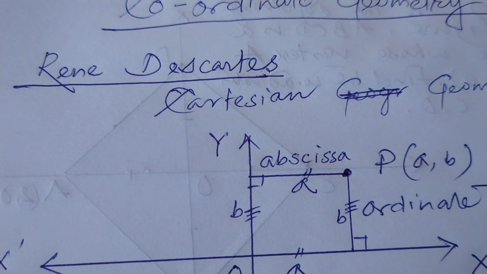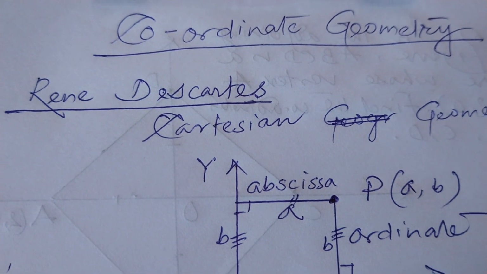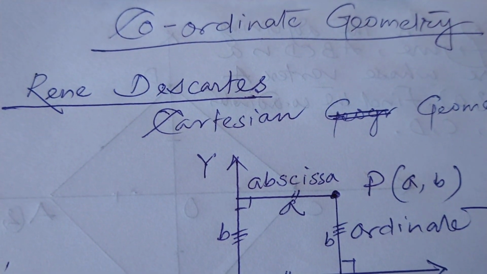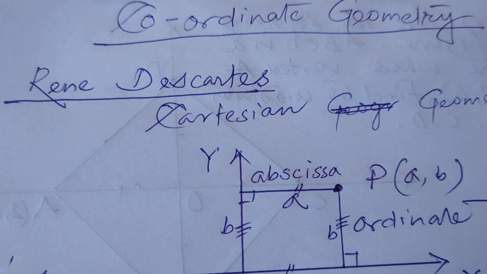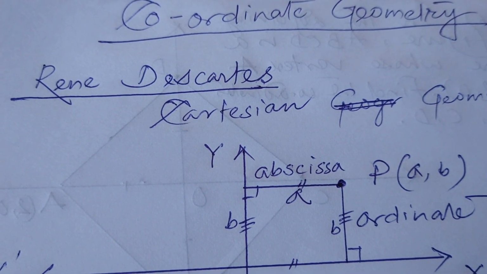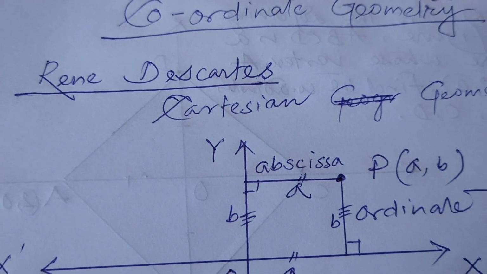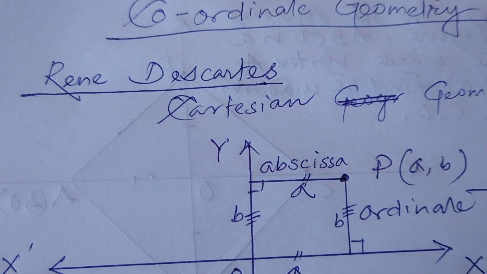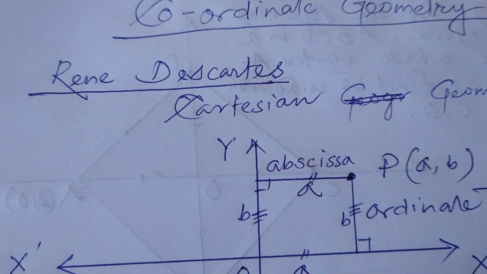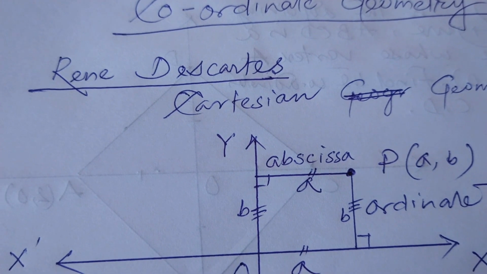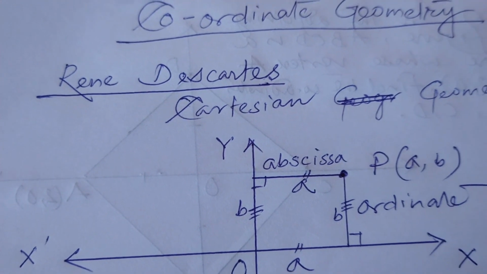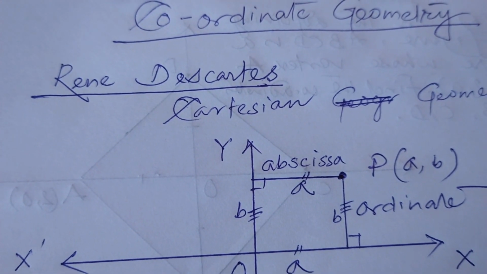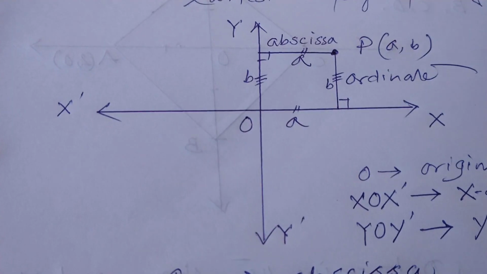But with the invention of coordinate geometry by René Descartes, the French mathematician, there is a relation set up with the other branches of mathematics. That is, René Descartes was the first who unified algebra with geometry.